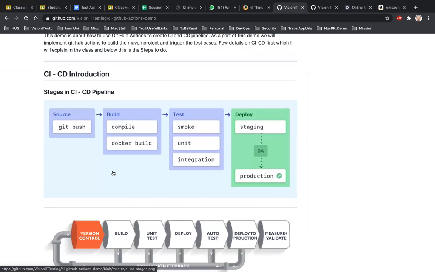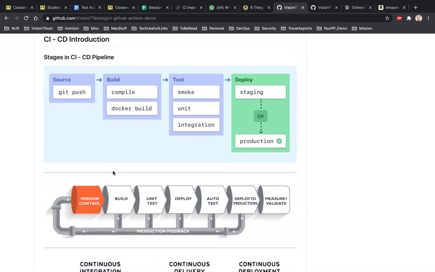I've already created an assignment for this. I thought everyone had done it, because when you do this it looks tricky. When you do this, you will find a lot of issues, and I want you to face those issues. Only then will you understand what the CI/CD pipeline is all about. So please, do this.